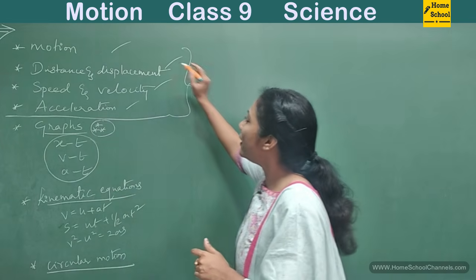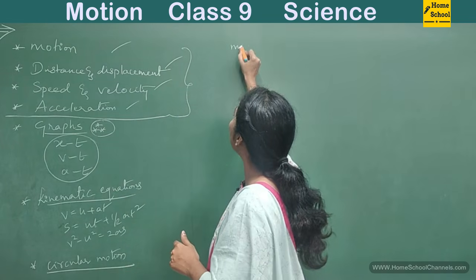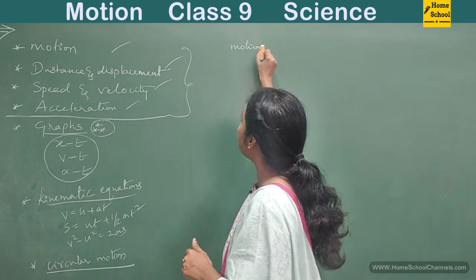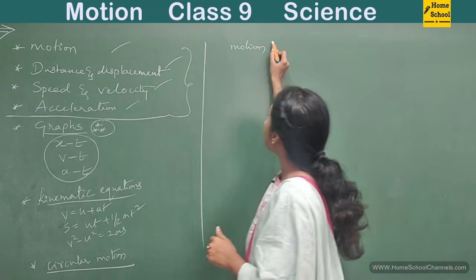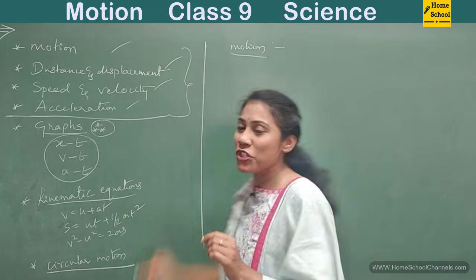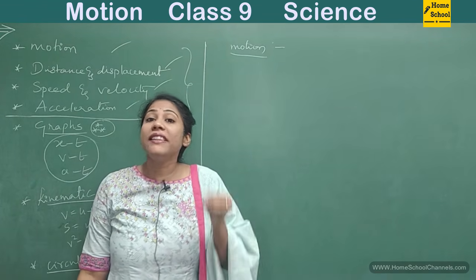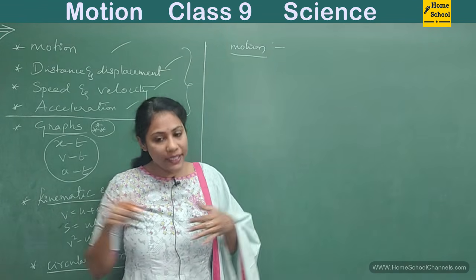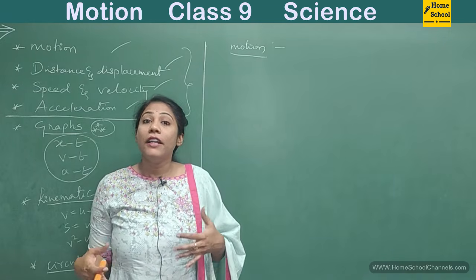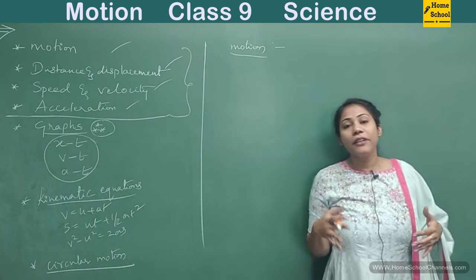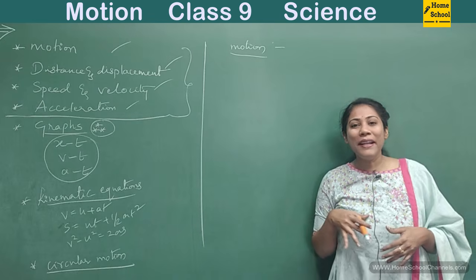So let us quickly go to what we actually mean by motion. What is motion here? Motion is nothing but movement of an object with respect to time. For example, I am standing here. From here I am going to this point. So what has happened now?